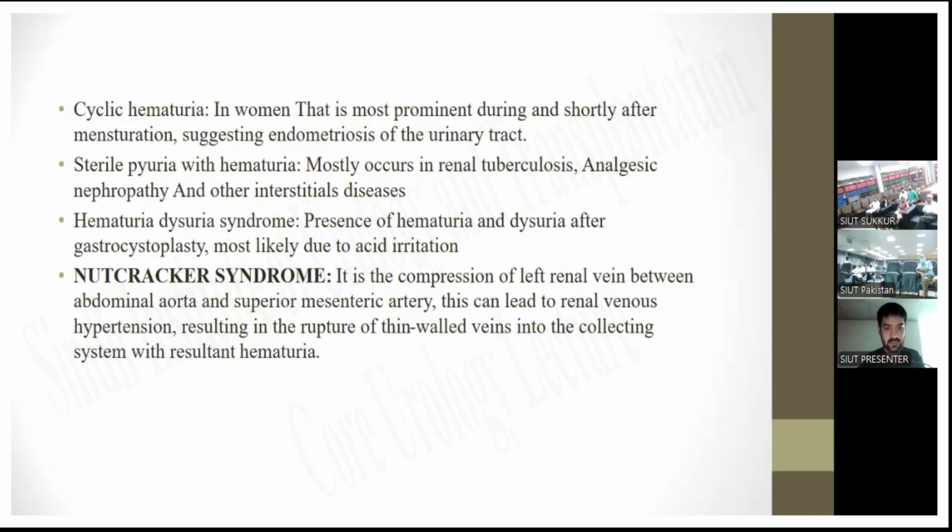Hematuria dysuria syndrome. It is the presence of hematuria and dysuria after gastrocystoplasty, most likely due to acid irritation. Nutcracker syndrome, as it is the compression of left renal vein between abdominal aorta and superior mesenteric artery. This can also lead to renal venous hypertension that results in rupture of thin-walled veins into collecting system that results in hematuria.